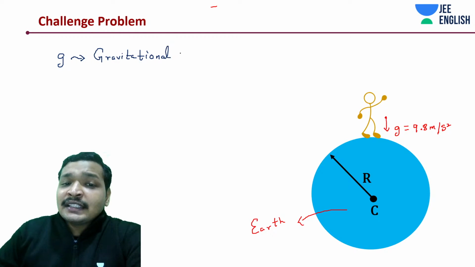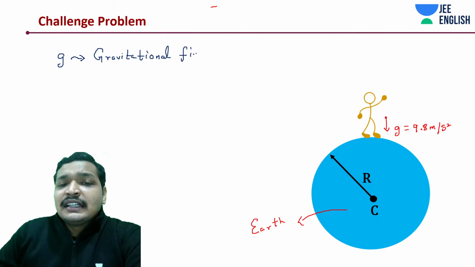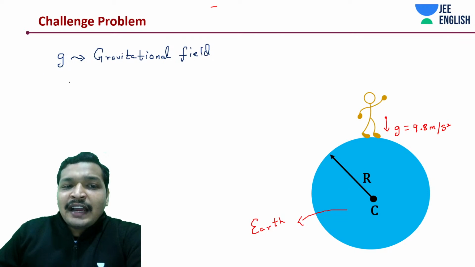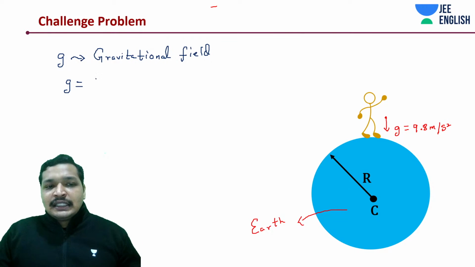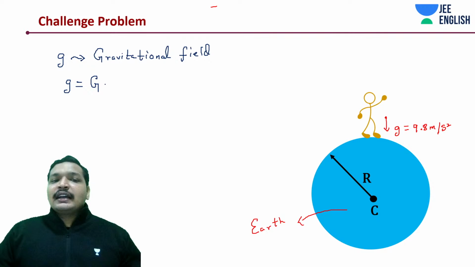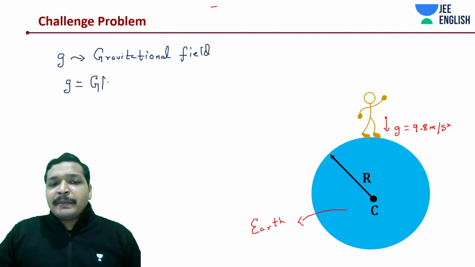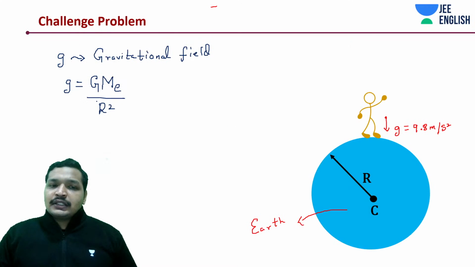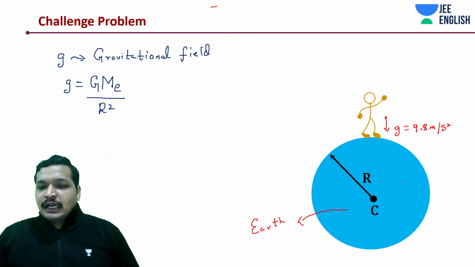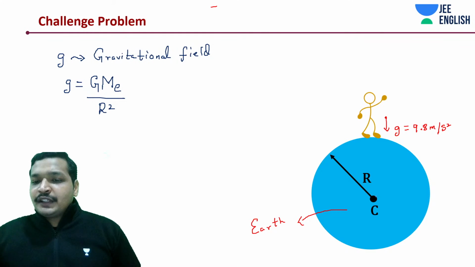It's the same thing that we discussed earlier, right? If it's the gravitational field, what is the value of g? It's nothing but G, the gravitational constant, multiplied by the mass of the Earth, divided by R square. Okay, divided by R square. So this R is the radius of the Earth. You can see this R over here, right?